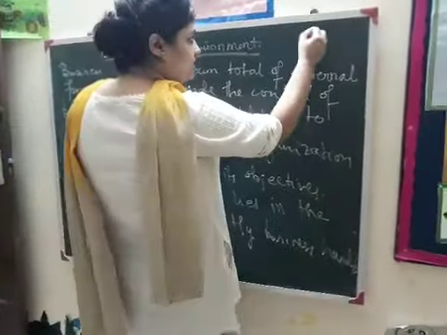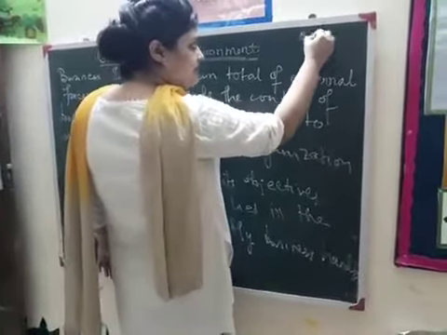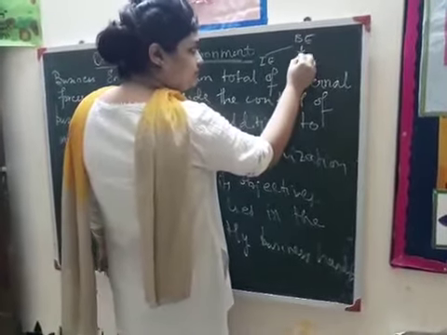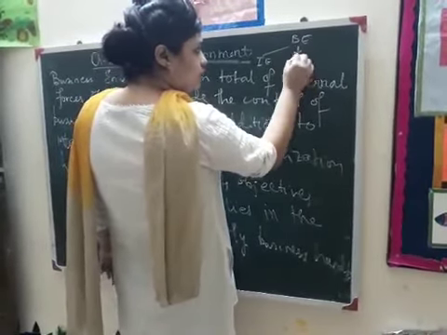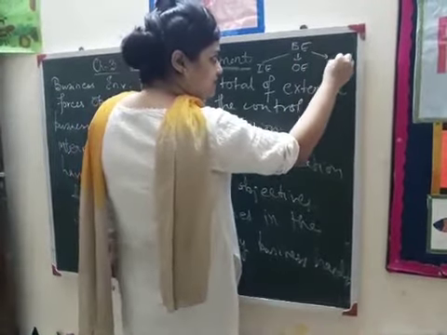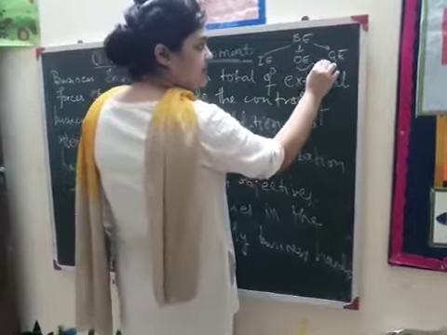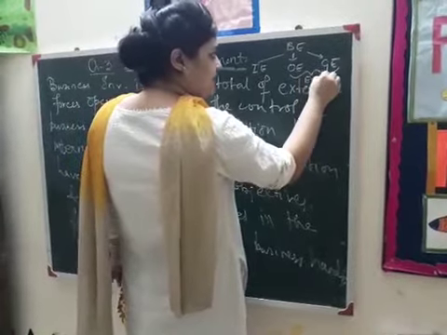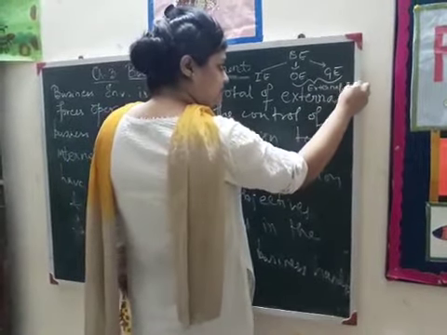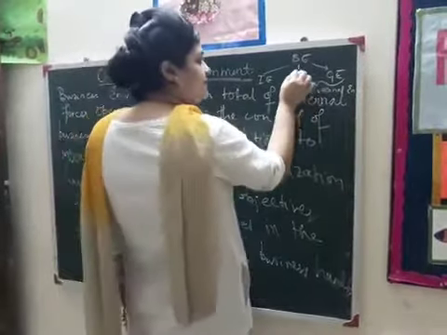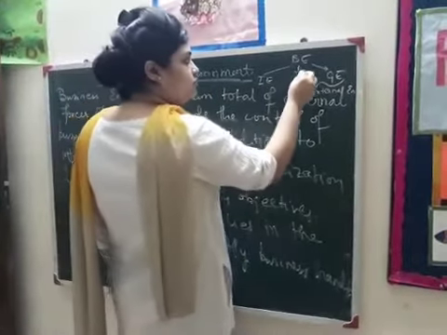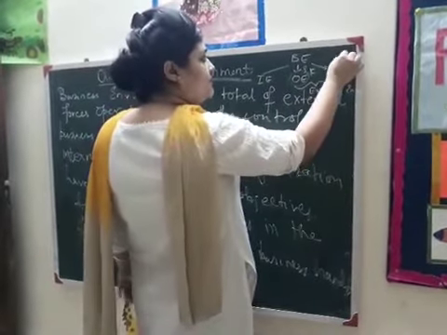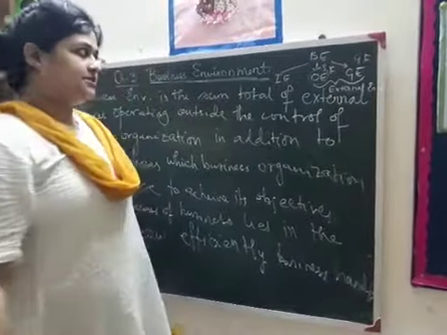I am just making a flow chart over here. So business environment can be divided into three categories: internal environment, operating environment and general environment. Now operating environment and general environment lie outside, so together they are known as external environment. Now operating environment directly affects the business, so we also call it a specific factor, and general environment indirectly affects it, so we call it a general factor affecting the business.